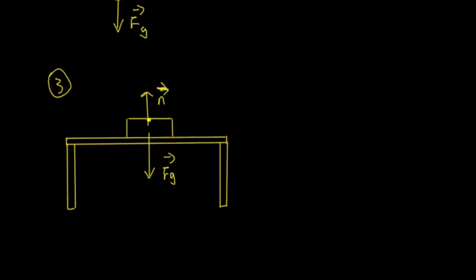In order to balance this object to stay in the same position, otherwise the object would be going upward already, right? If there's no gravity, then there's only one force pushing it up, so it's going to go upward. But it's not. It's staying on the table. It's not moving. It's at rest. Of course, there's a force of gravity acting here, downward. However, is there any force pushing the object left or right? No, none, because the object is not moving left or right, and it's not going up and down. So the normal force has the same magnitude as the gravity force, and when you sum up the forces together, the net force is 0. So it's not moving.